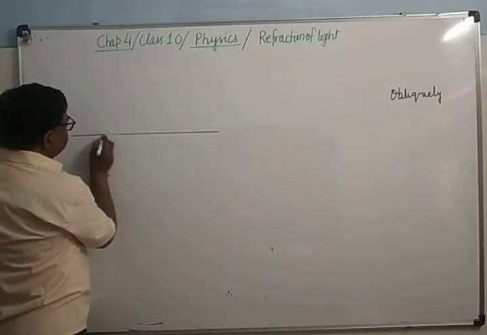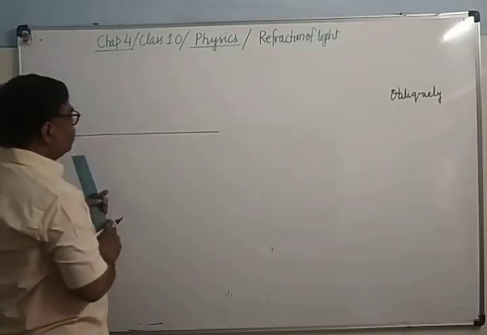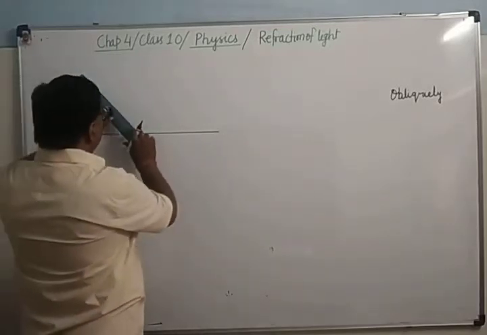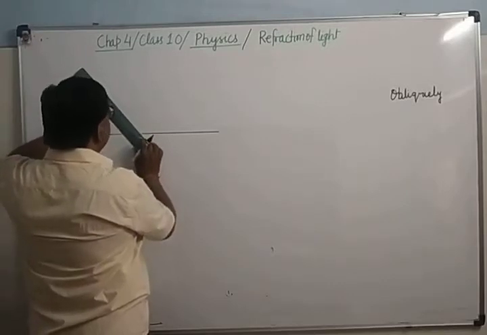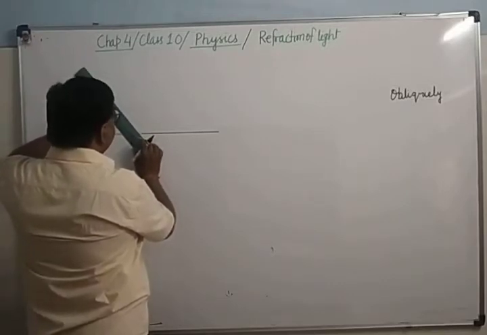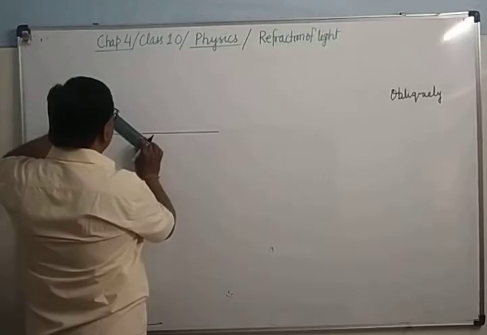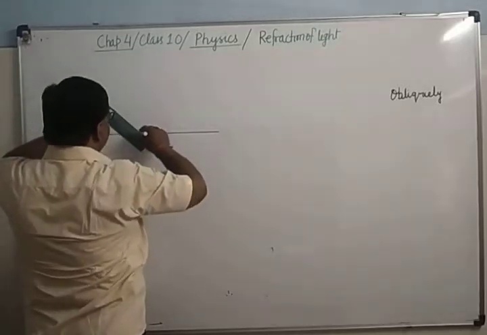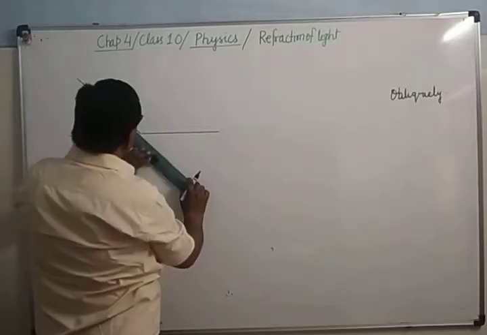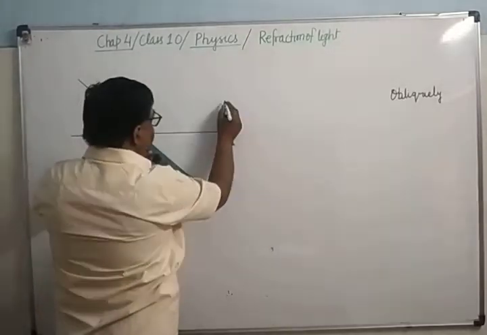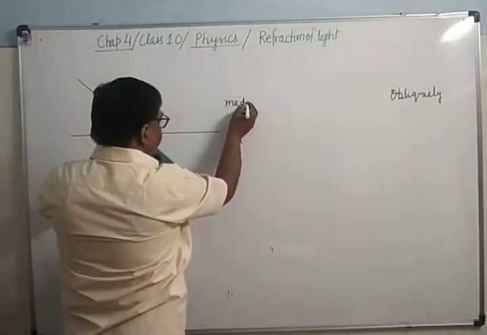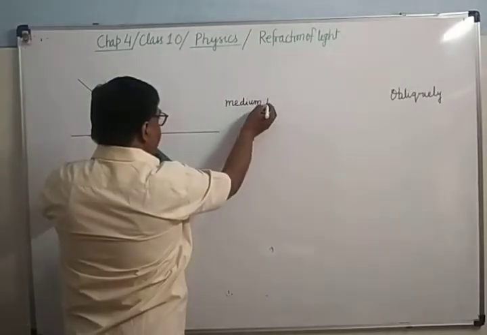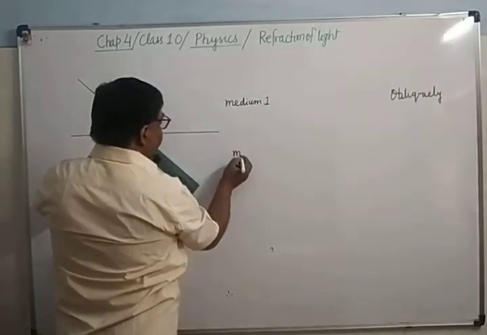So suppose a ray of light falls obliquely, that is slantingly, from one medium to the other. See here, on this side there is medium 1, and on this side there is medium 2.